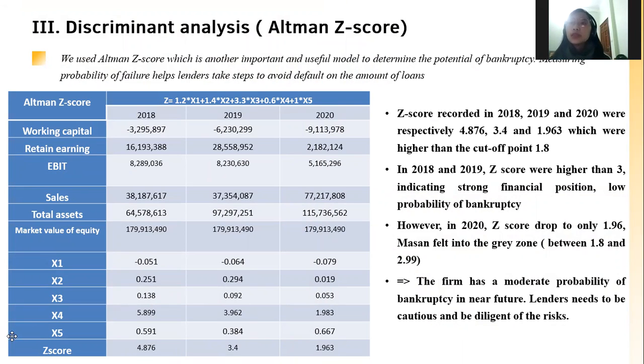However, in 2020, this score dropped to only 1.96, and MASAN fell into the gray zone. That means the firm has a moderate probability of bankruptcy in the near future. This does not mean the firm has low financial stability. However, lenders need to be cautious and diligent about the risk.